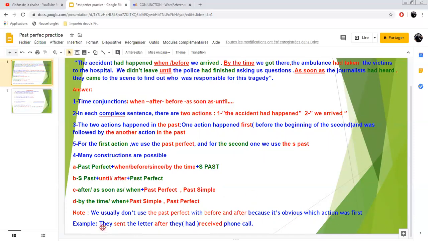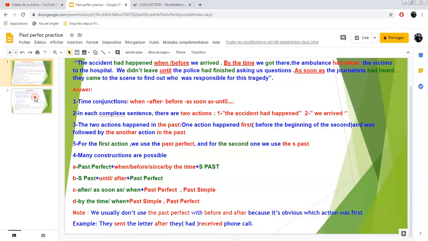Example here, they sent the letter after they had received the phone call, of course. If we follow the rule, we say they had received the phone call, but they say if you've got after and before, it is obvious which action happened first. So we use the simple past and we say they sent the letter after they received the phone call. So it's obvious here that receiving was the first action and the second one sending.